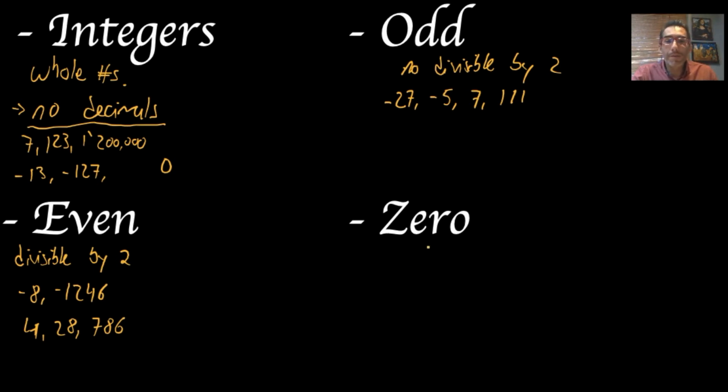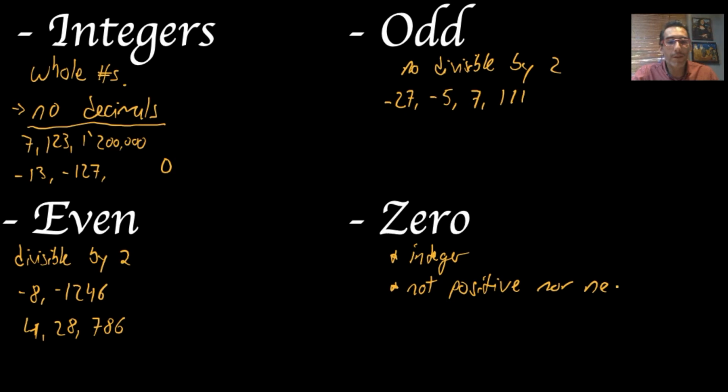Now let's talk about 0, because many people get confused on how we should classify 0. So 0, first, we need to know that it is an integer, okay? Second, we need to know that this guy 0 is not a positive integer, nor negative.